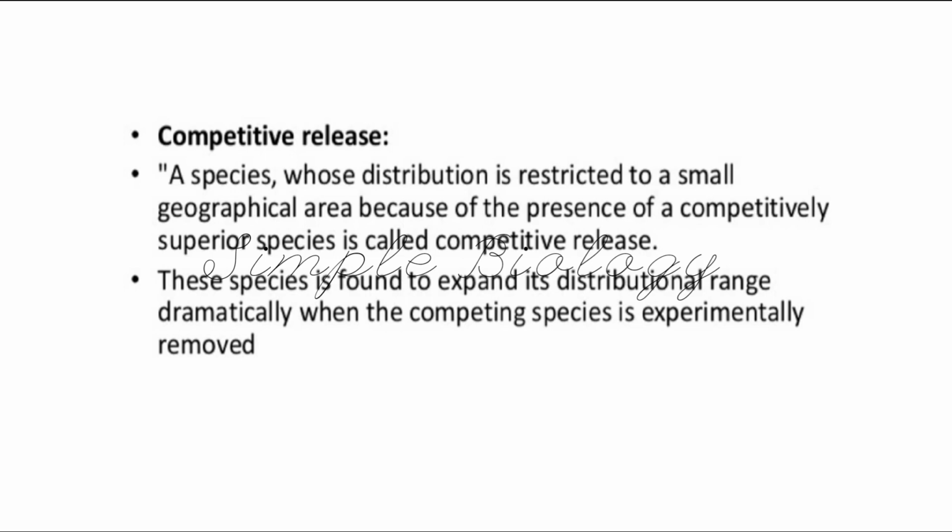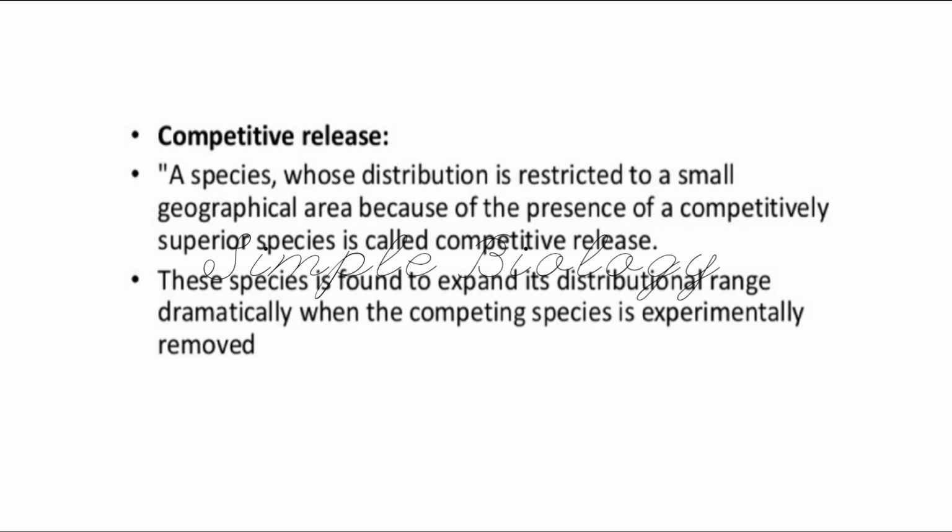A species whose distribution is restricted to a small geographical area because of the presence of a competitively superior species is called competitive release. It means if there is an organism which is superior to the other one, then the inferior one will definitely get affected. The superior organism will eat all the available resources, and because of the scarcity of food for the inferior organism, they will become extinct and finally die.